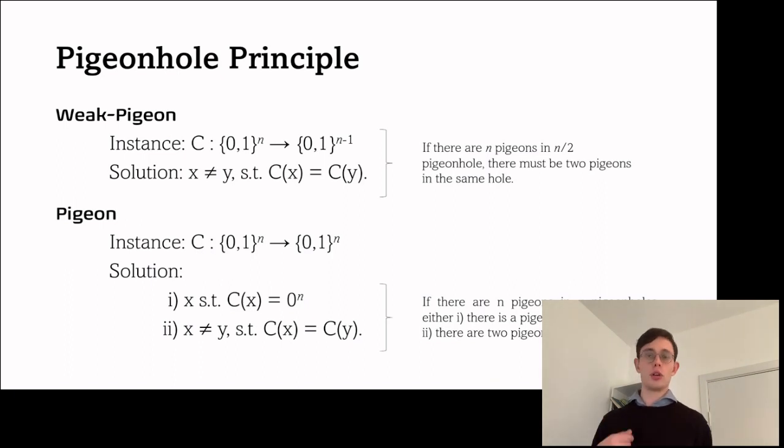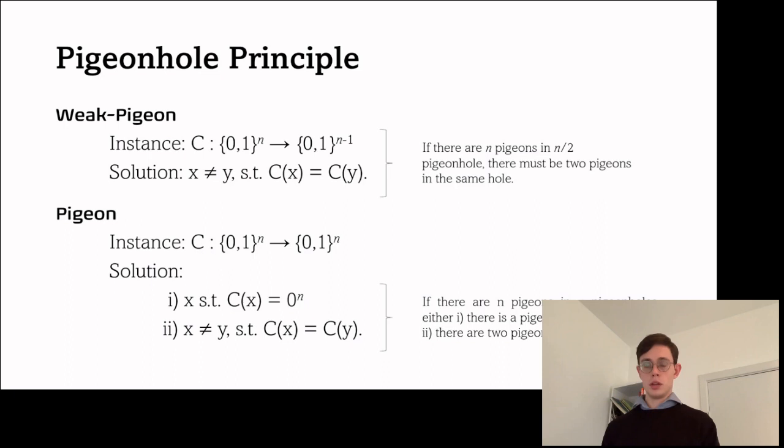This is a stronger version of the same theorem, and this defines the class PPP. For the pigeon, what we have is a tight bound, namely n pigeons and n pigeonholes, and then we know that if the condition we're looking for, namely a collision, is not satisfied, some other property must be satisfied, namely that it's a permutation, and then we can use that to define a total search problem.